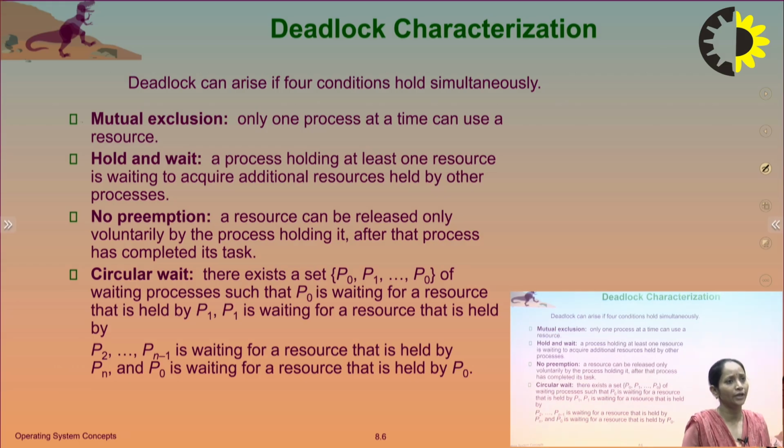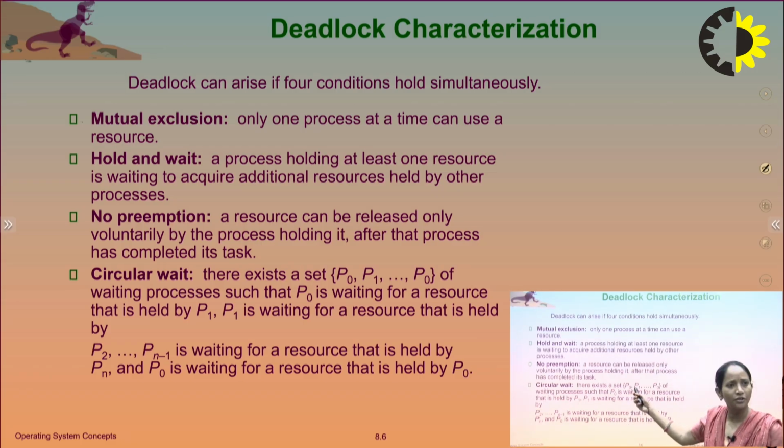What is the meaning of hold and wait? A process holding at least one resource and waiting to acquire an additional resource that is held by another process. Next is no preemption. A resource can be released only voluntarily by the process holding it, after that process has completed its task. Circular wait. What is the meaning of circular wait? If there exists a set of processes P0, P1, P2 up to Pn, in a cycle, such that P0 is waiting for a resource that is held by P1.